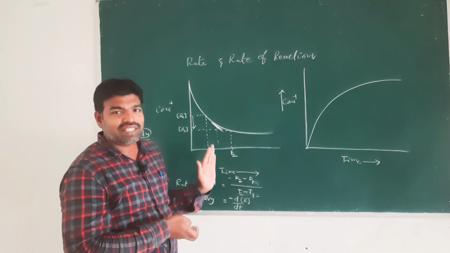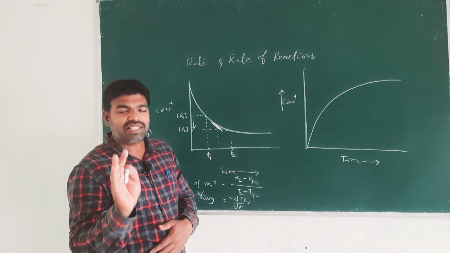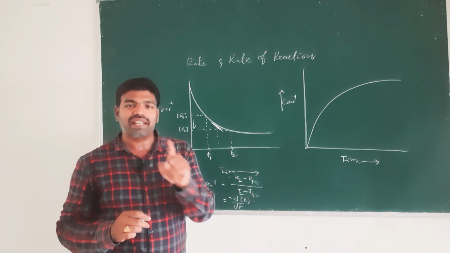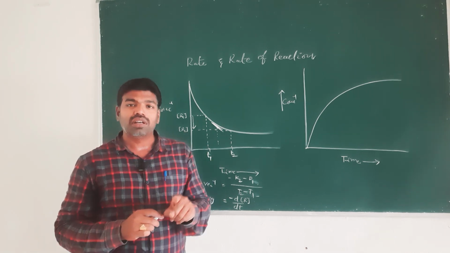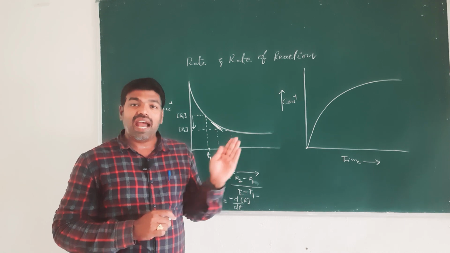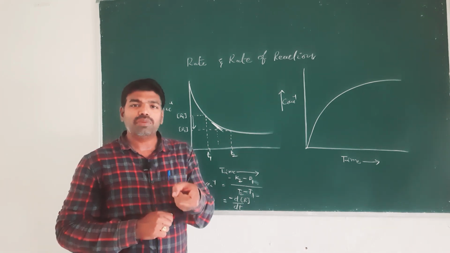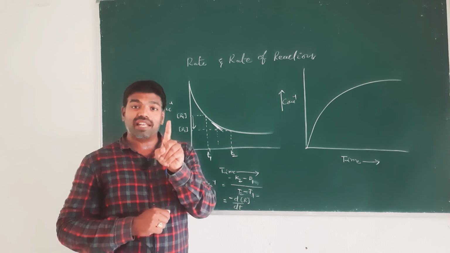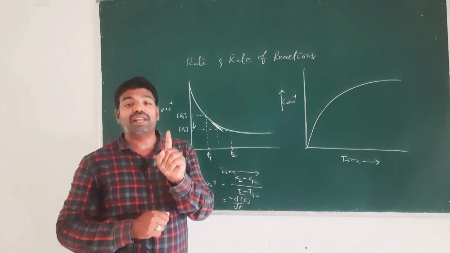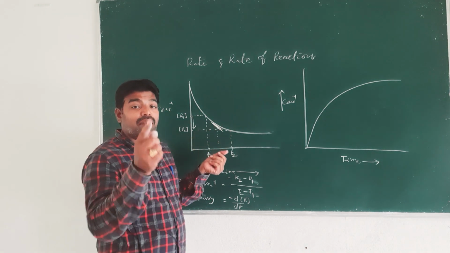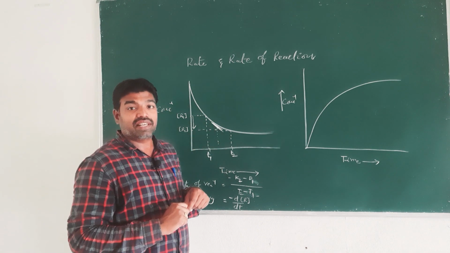What is the difference between average and instantaneous? Average rate depends on concentration change and time taken for that change. But for instantaneous rate, if you want to measure the rate of reaction at a particular instant, then you just draw a tangent on this curve and measure the slope at that instant.